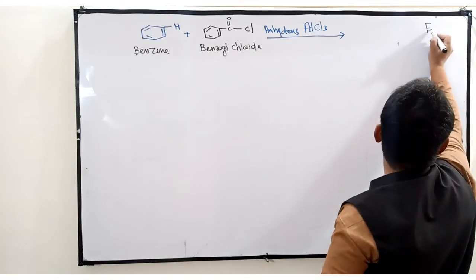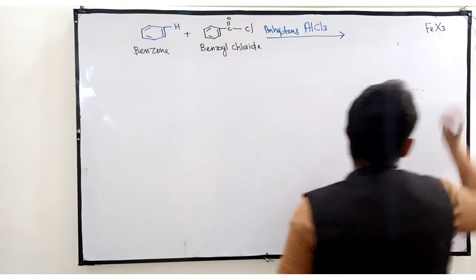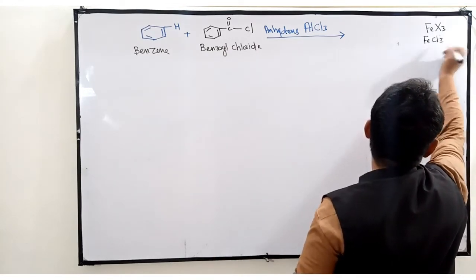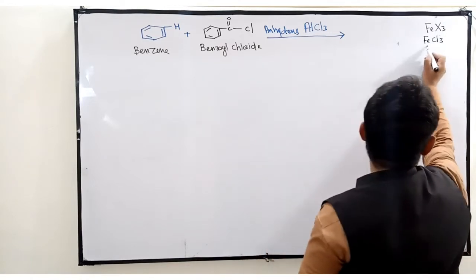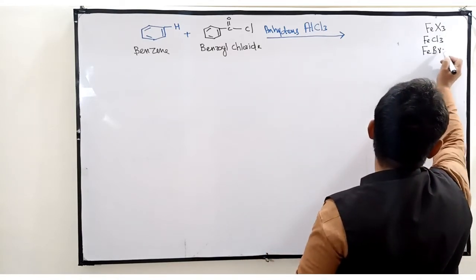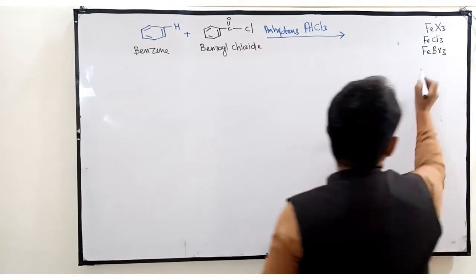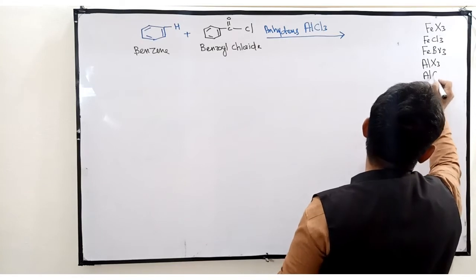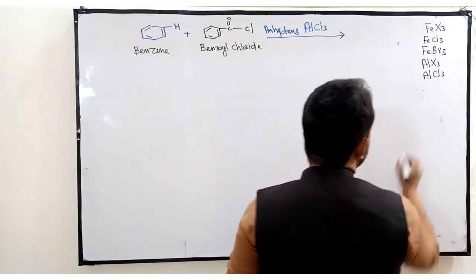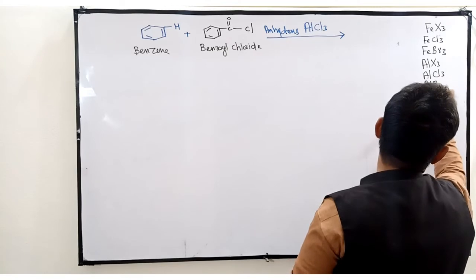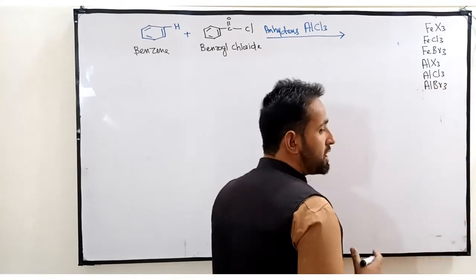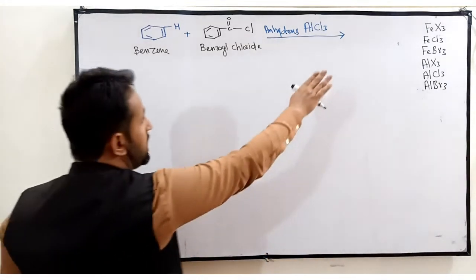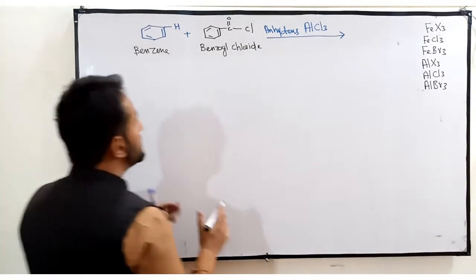Their general representation is FX3. The X atom may be chlorine, like FeCl3, or bromine, FBr3. Similarly, aluminum trihalide: if X is chlorine, then it is AlCl3; if X is bromine, then AlBr3. Some more Lewis acids can be used in this type of reaction, but these are the general ones.